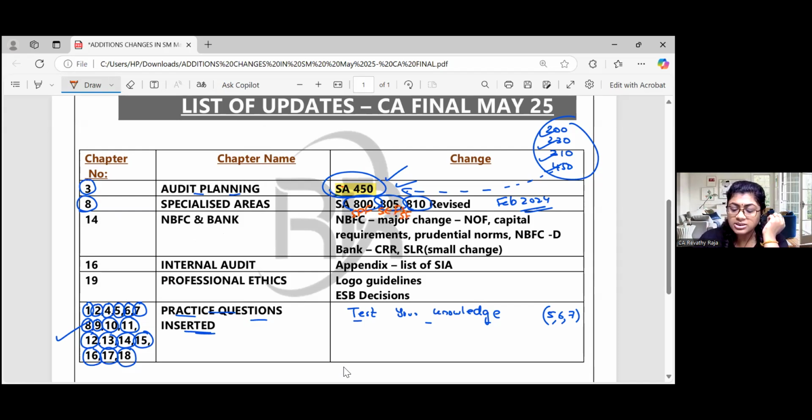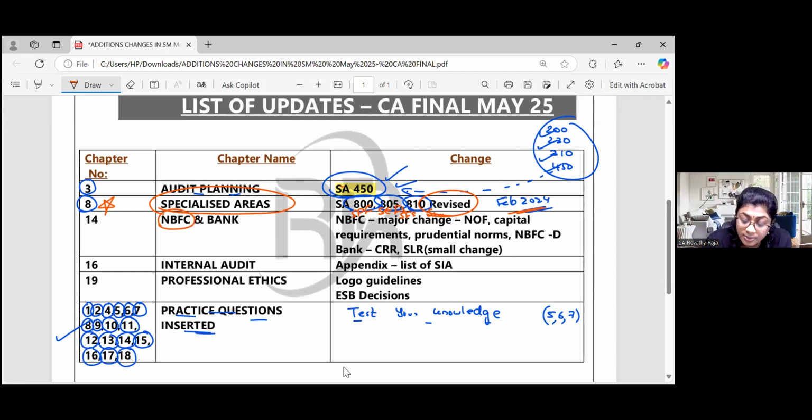Specific element, single financial. What is 810? Summary. The basic concept, no change. Conceptual also no change. Just that here and there they have changed because the 800 series of ICAI has been revised in February. So if you have already studied this chapter, there is a good amount of changes since 800 is revised. Here it's a major change.